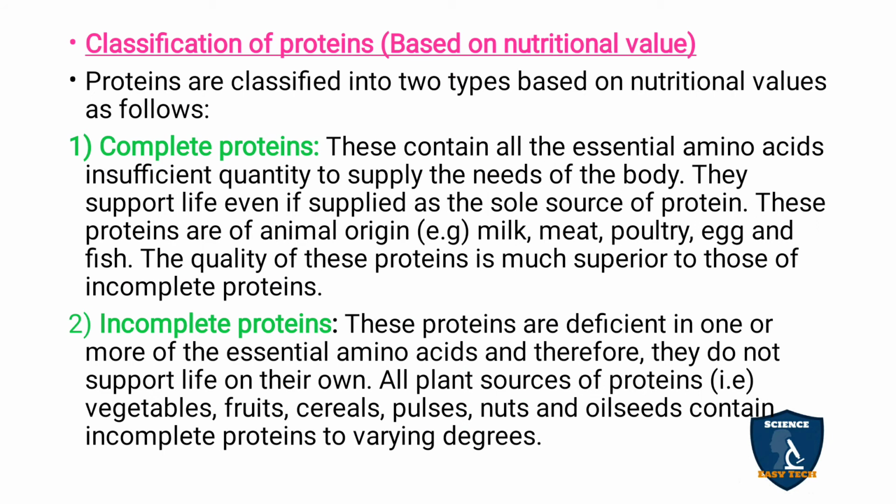So next we will see classification of proteins based on nutritive value. Based on nutritive value, proteins can be classified as complete proteins and incomplete proteins. So what are complete proteins? These contain all essential amino acids to supply the needs of the body, in sufficient quantities to meet the needs of the people.